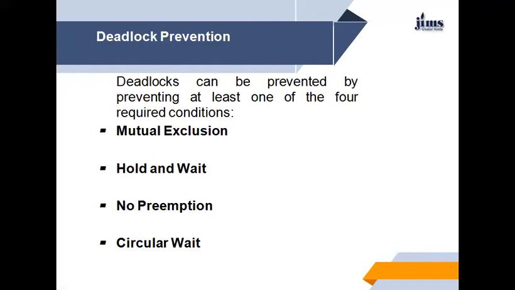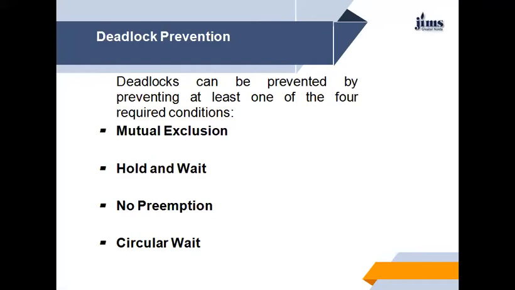To ensure that the hold and wait condition never occurs in the system, we must guarantee that whenever a process requests a resource, it does not hold any other resources.